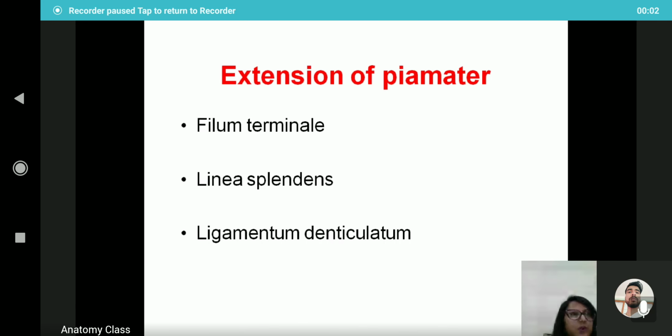So do you have any queries? Anybody? And you should know the falx cerebri, tentorium cerebelli, falx cerebelli, and the venous sinuses in relation to these structures. Do you have any queries? Anybody?